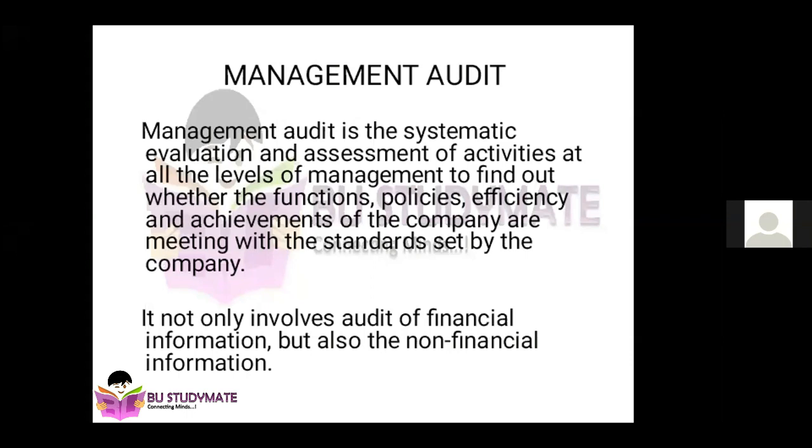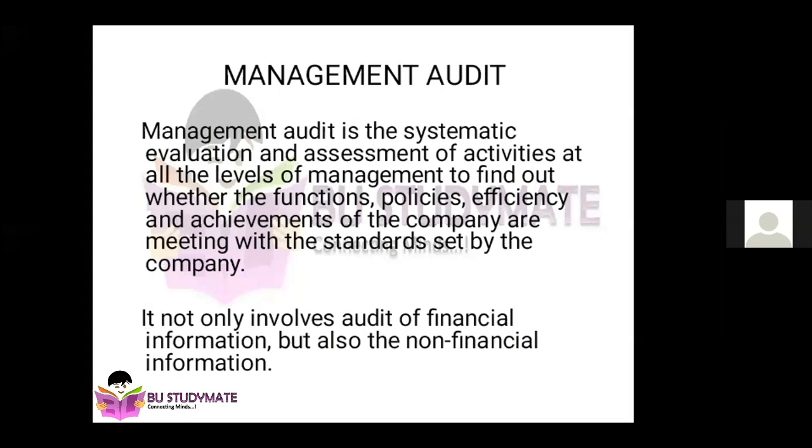So the ultimate objective of the management audit is to check the efficiency of all the 3 levels of the management. They should understand how the 3 levels work, how the coordination is between them, and how the management functions will ultimately result in the business performance. So this should be understood through management auditing. Meaning says that management audit is the systematic evaluation and assessment, that is, analysis of activities. As I told you, in a management audit, they look at the work or the activities you have done at all the levels of management. It may be top level, middle level, low level.